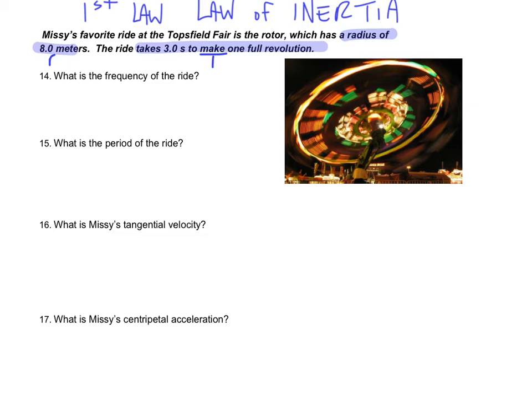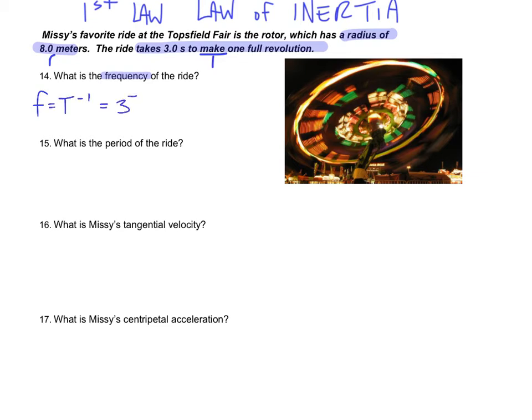Okay, so number 14 is asking me for the frequency of the ride. And frequency is the number of cycles per second, or also the inverse of the period. Okay? So if my period is 3, then frequency is the inverse of that.